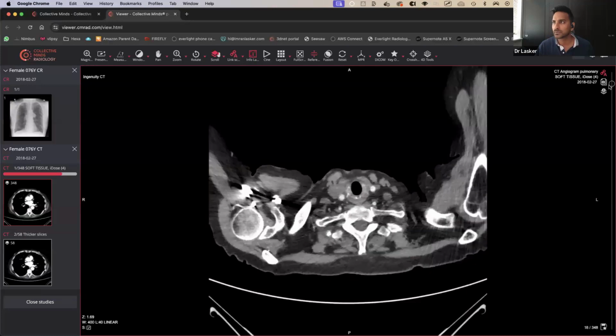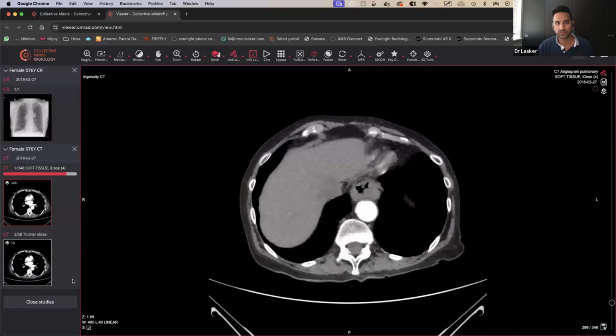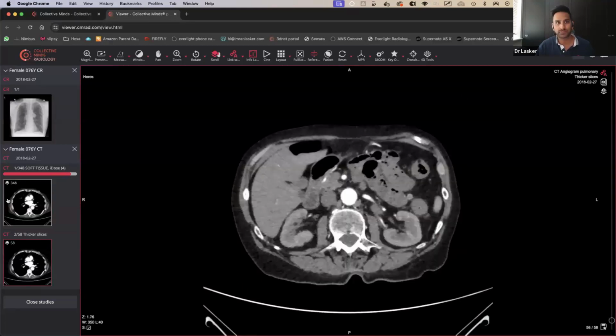So come from all the way to the top, scroll down, scroll down, scroll down. I always tell everyone to always do one scroll through, whatever it is, you may see something, keep scrolling, keep scrolling, keep scrolling, all the way to the very end. All right. So just keep doing that, because otherwise you may miss something that's really, really important.